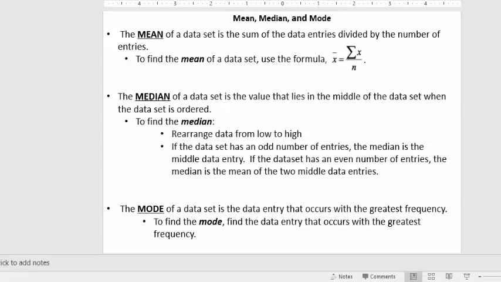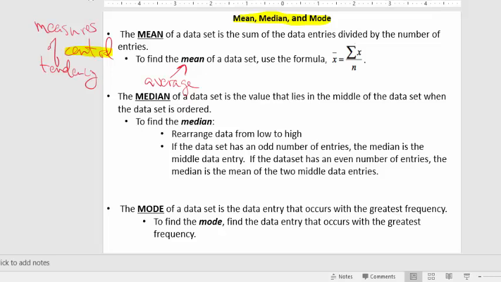Our other topic in this section dealing with statistics is just mean, median, and mode. I know most of you are probably familiar with these concepts, and what they're really known as collectively is measures of central tendency. And the key word there is central, meaning center, right? So what mean, median, and mode are is they're really different ways of talking about the center of a set of data. So the mean is the one that you usually think of as the average.